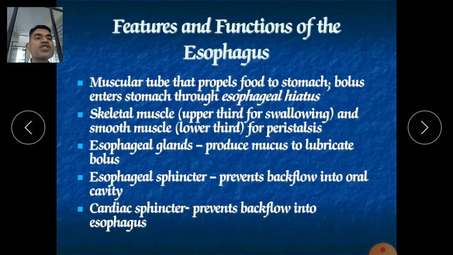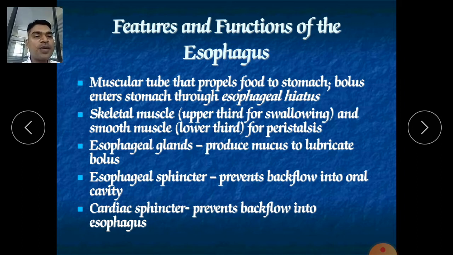Features and functions of the esophagus. It is a muscular tube that propels food to the stomach. The bolus enters the stomach through the esophageal hiatus. Skeletal muscle is in the upper third, for swallowing. The skeletal muscle is available here, and smooth muscle in the lower third is for peristalsis, for moving the food forward.